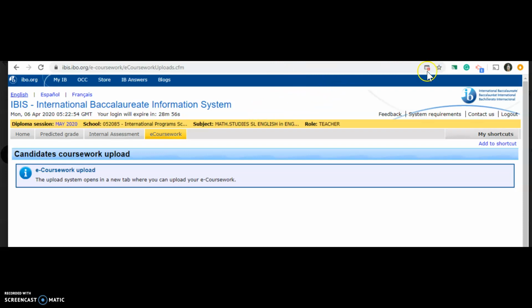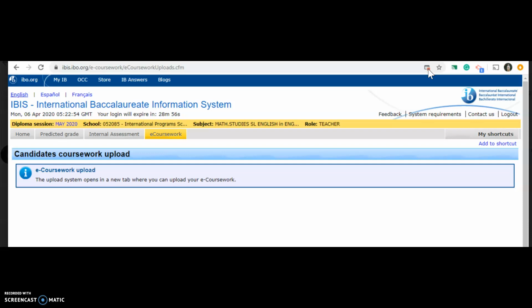You see where there is the icon of a page with a red X. It means that your browser is blocking the pop-ups. So you need to click on this icon here. It will give you some choices.